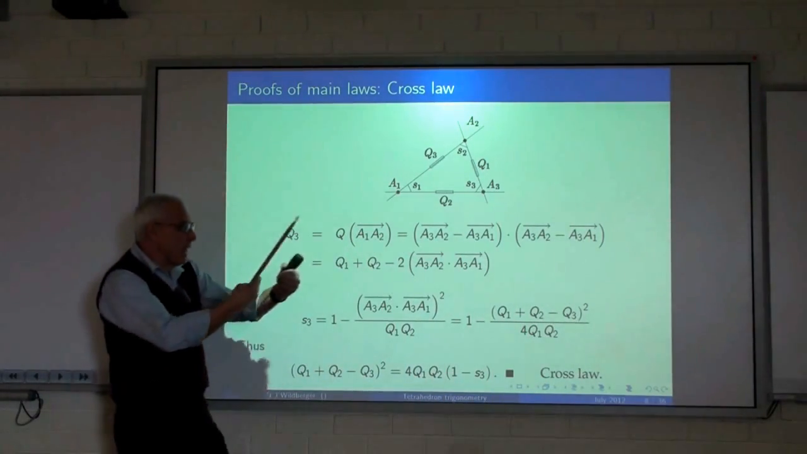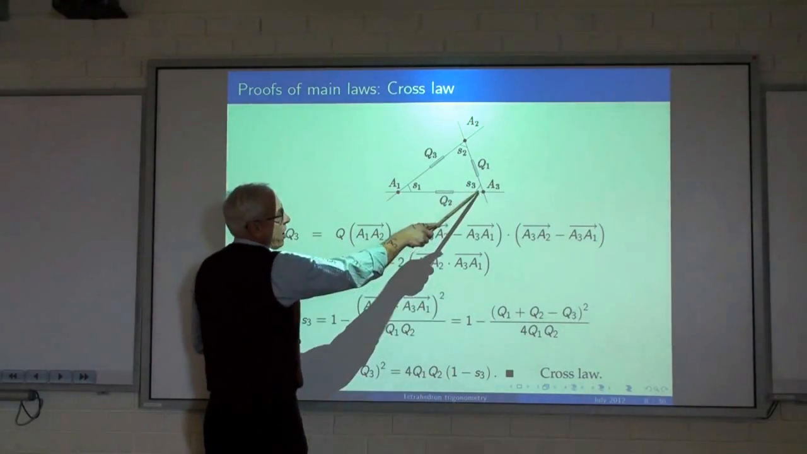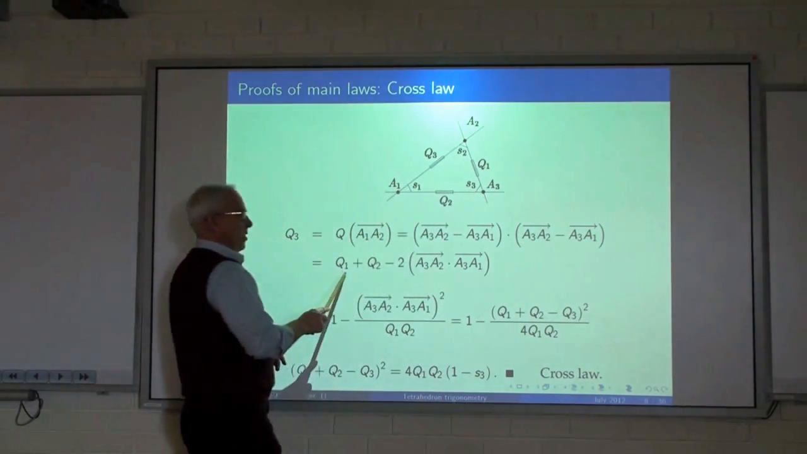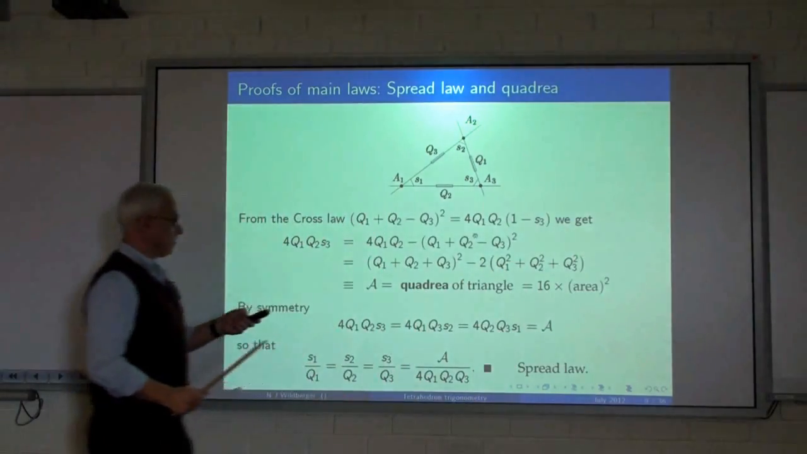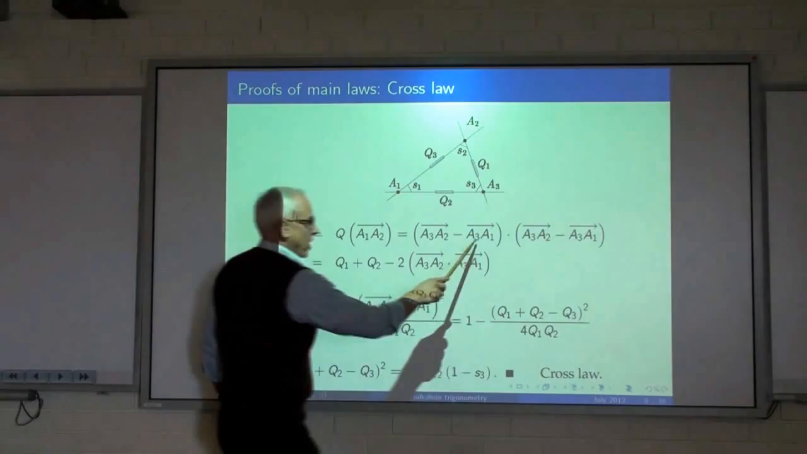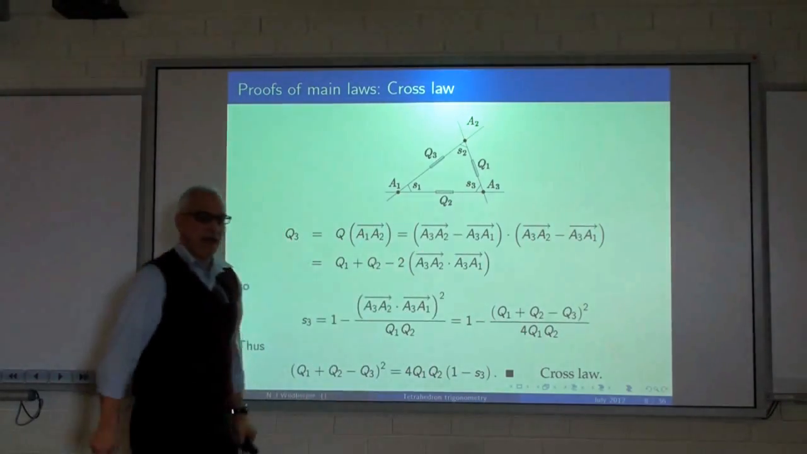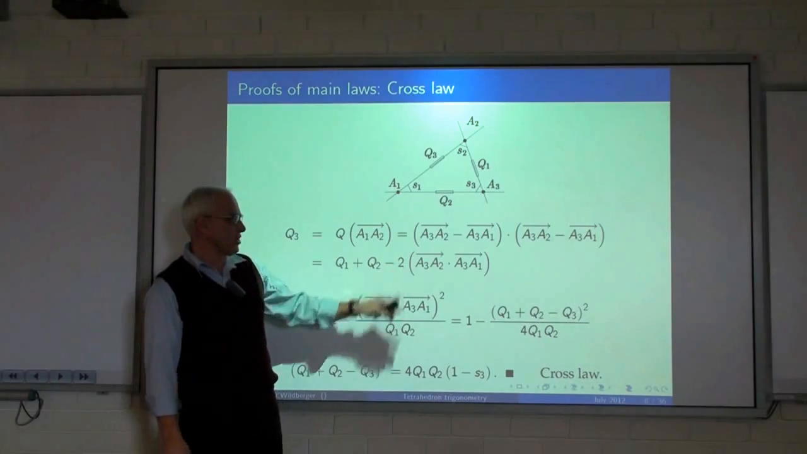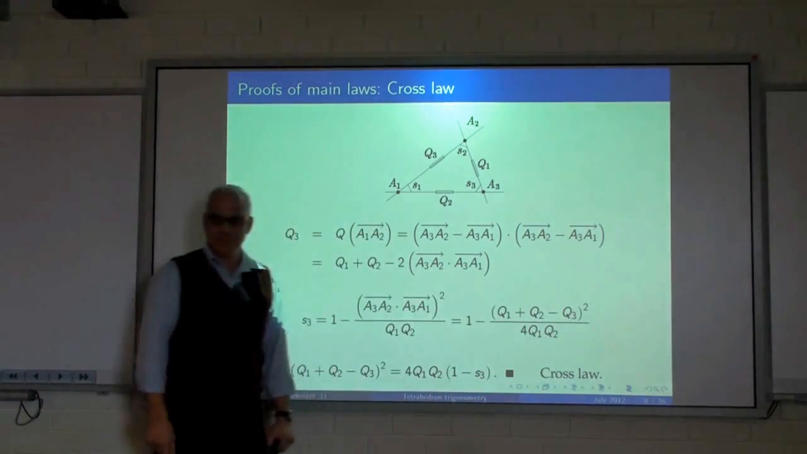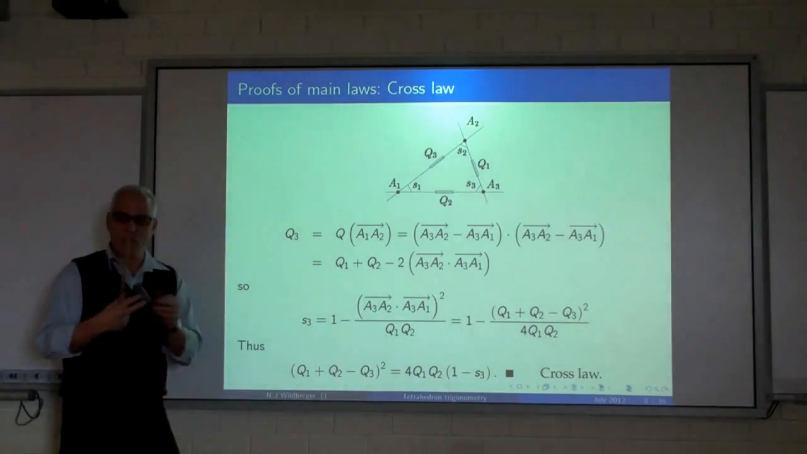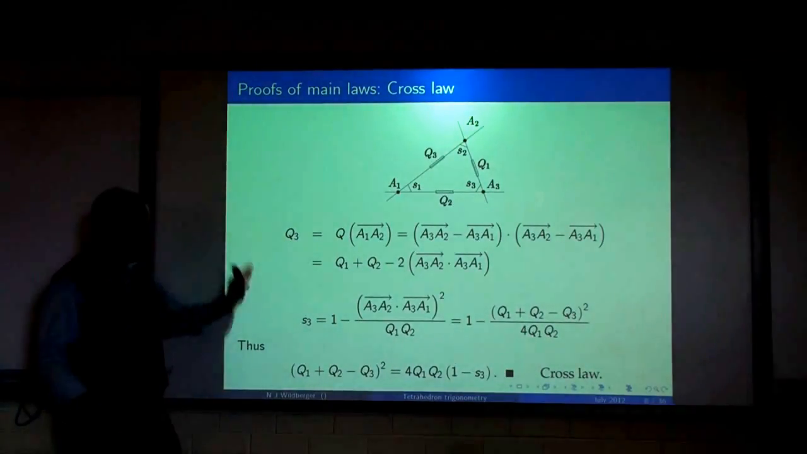Okay, by the bilinearity of the dot product, this one dotted with this one is the quadrance between A3 and A2. That's what we call Q1. Plus this one here, whoa, go back. This one dotted with this one is the quadrance Q2. And then we have minus 2 times the dot product between A3A2 and A3A1. It's a symmetric bilinear form, so the two things combine. So that's just a relation. Let's keep that in mind.